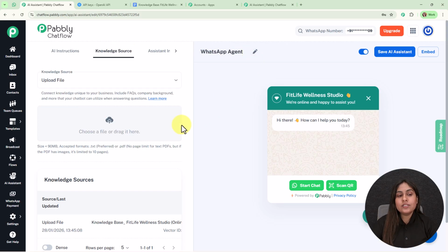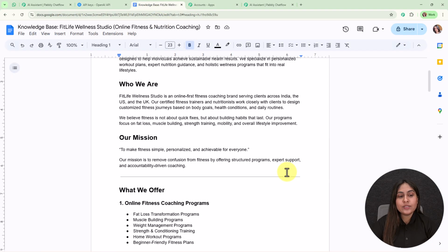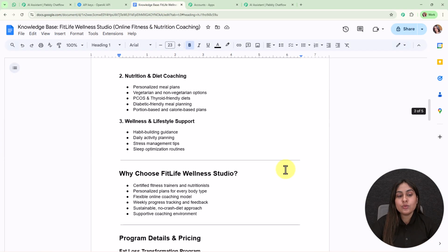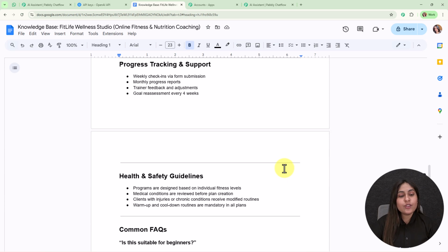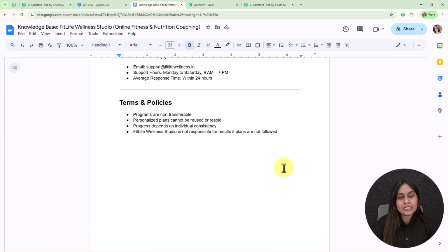Then comes the knowledge source. So it is the most important section of an AI assistant. By providing a knowledge source, your assistant can reply to all your customer queries very correctly and promptly. I've already created a knowledge source for my own business where I've added all the details such as who we are, our mission, what we offer, some basic FAQs with their answers and the support details as well.